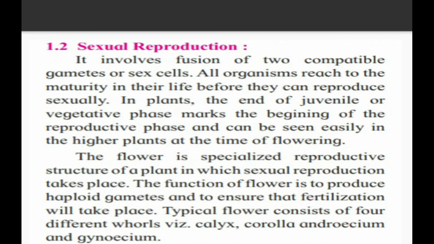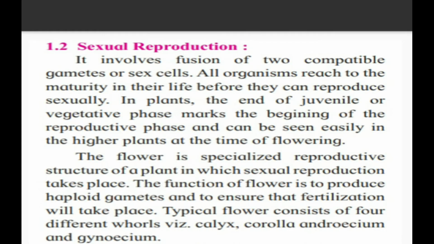What is the function of the flower? It is responsible for the production of haploid gametes. See, haploid gametes means male gamete and female gamete, but they are haploid because these are the sex cells. Only one set of chromosomes is present in them. One N will be there, not 2N. Therefore, they are said to be haploid gametes, to ensure that fertilization will take place.